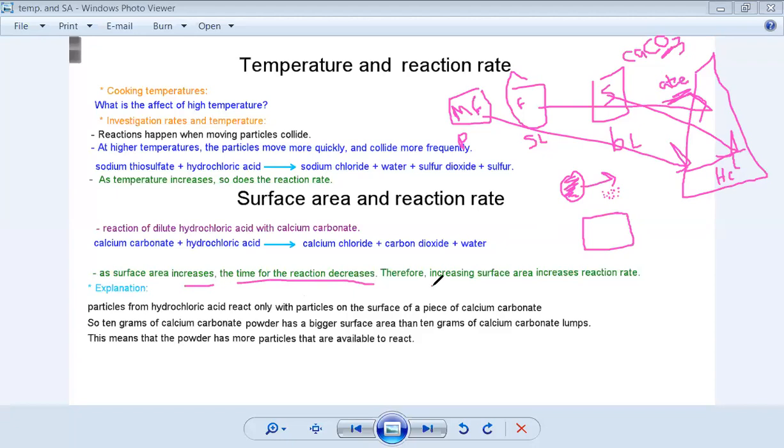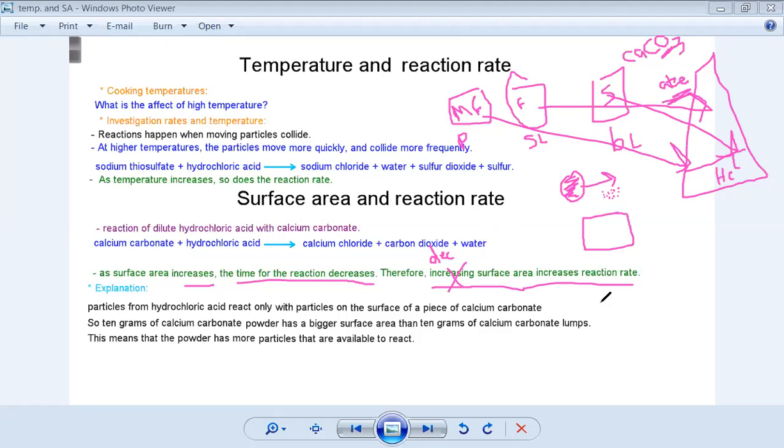Oh, sorry, I have a mistake here. I meant to write decreasing. Okay, if I am decreasing the surface area, I will increase the reaction rate.